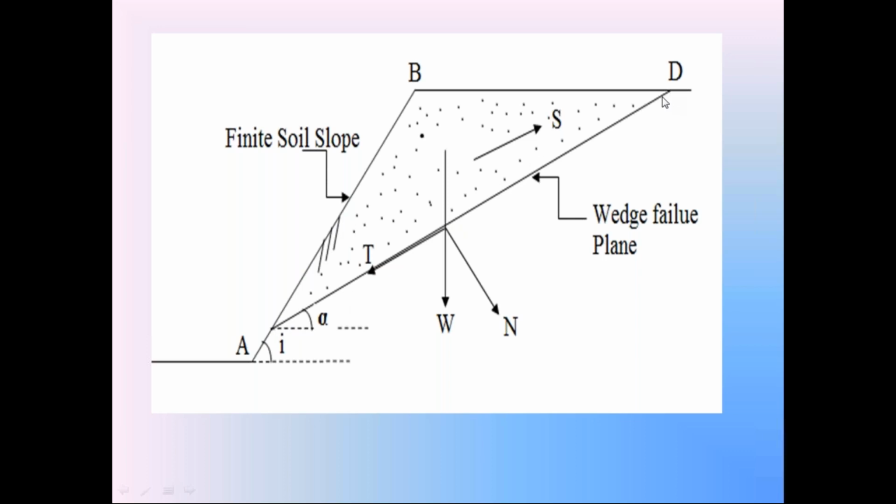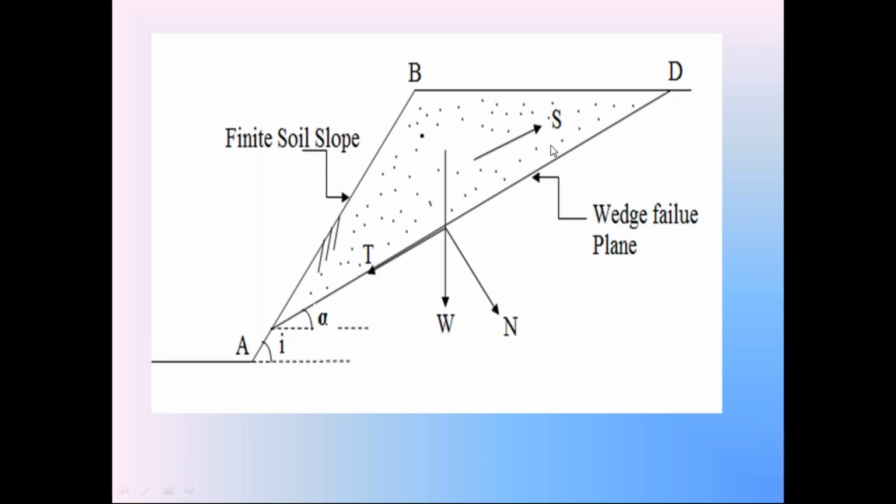From the graph sheet, measure this length of the failure surface AD, and from the field, we know the cohesion per unit length. By conducting the cone penetration test or some other field test, we can know that cohesion per unit length. Measure this length AD on the graph sheet. So calculate capital C. Capital C is equal to small c into length of this failure surface AD.